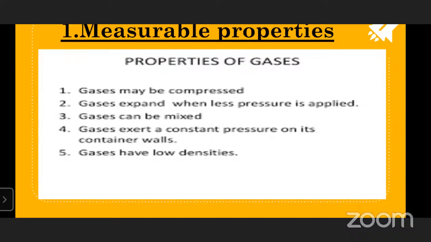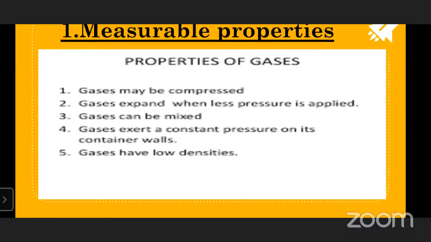So the fourth point, if we see, gases exert a constant pressure on the container walls. It is saying that gases exert pressure because of the collision of the molecules. When these gas molecules collide, that means the gas molecules are bombarding the container that we are taking. Because of that, gas molecules exert pressure upon the walls of the containers. Next one, gases have very low densities.